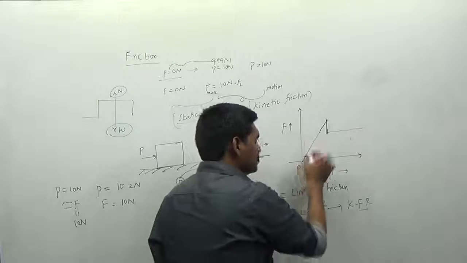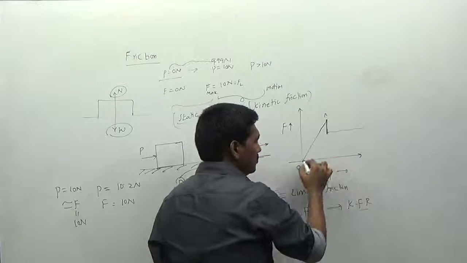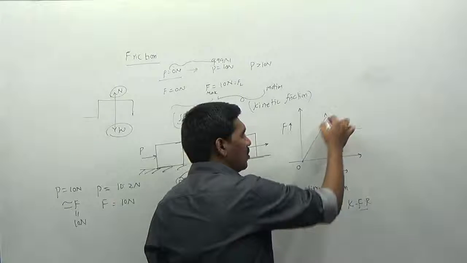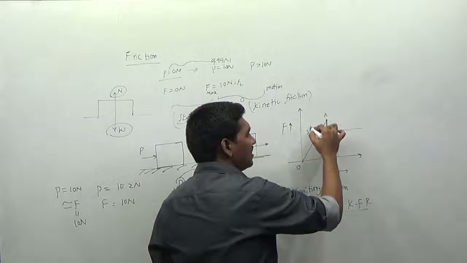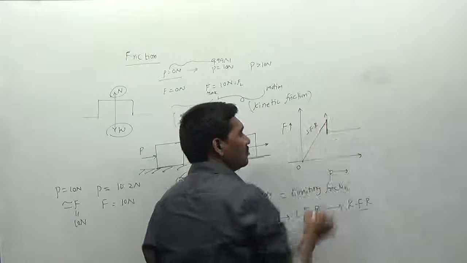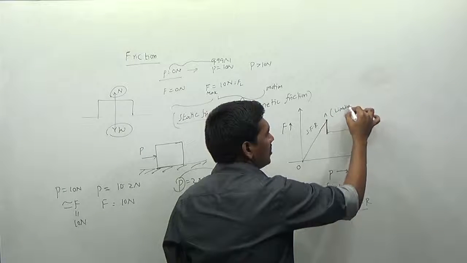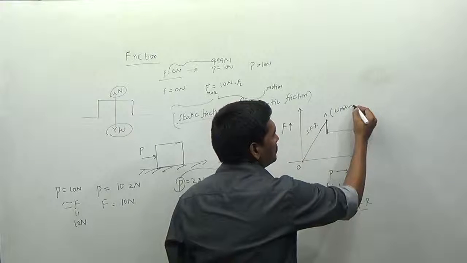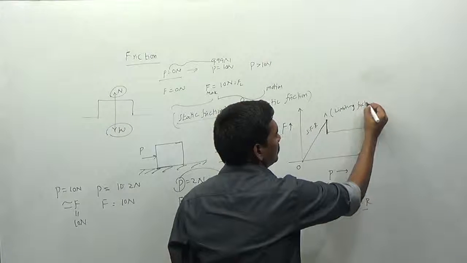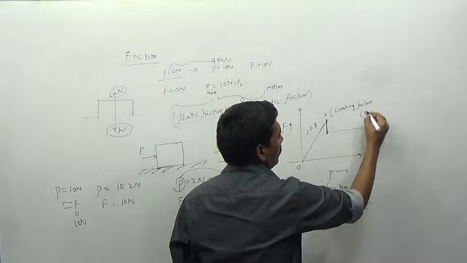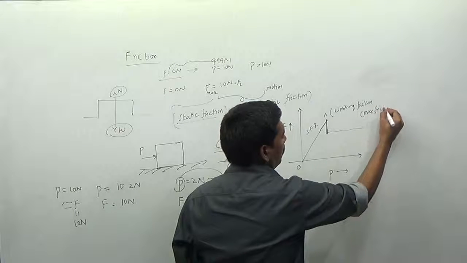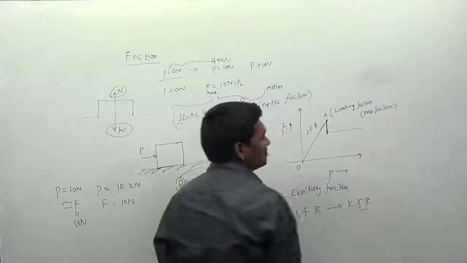So this region from 0 to A, this total region is called the static friction region. This point A is called the limiting friction, or also the maximum frictional resistance, the maximum friction.